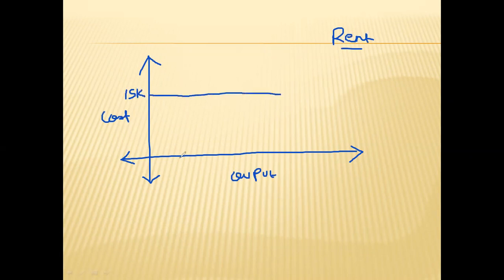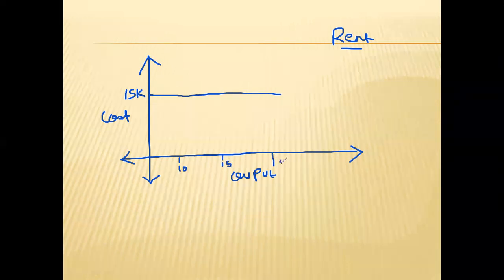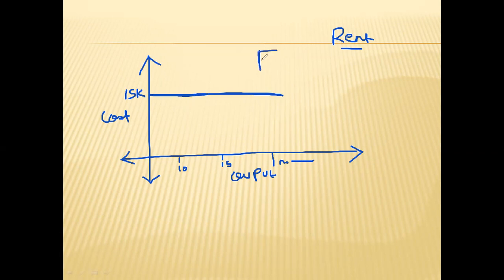Whether you produce 10 units, 15 units, or 1,000 units, whatever units you produce, rent will remain constant only. Such a type of cost is known as fixed cost. Even if you don't produce any units, zero, then also you will have to pay rent.